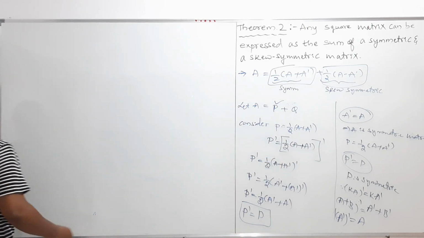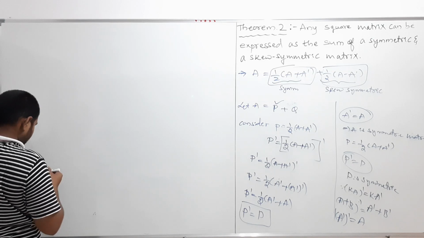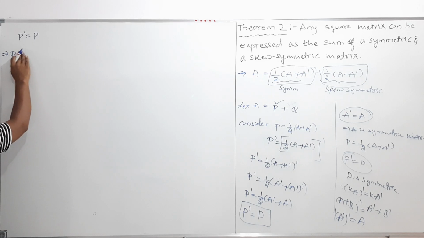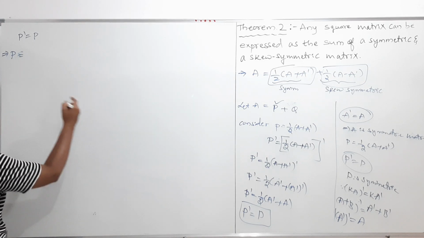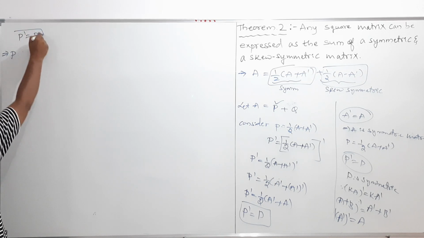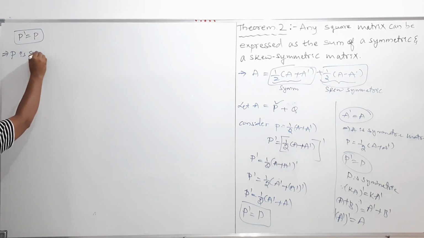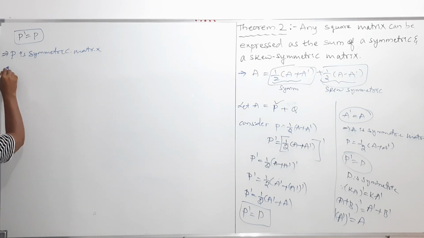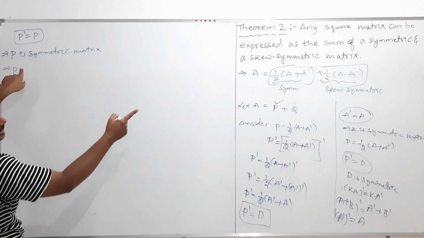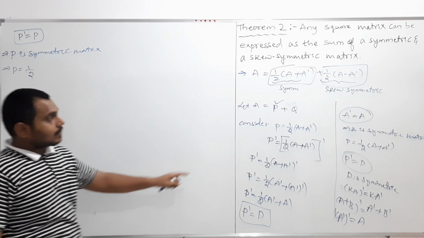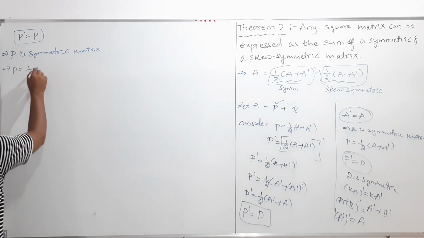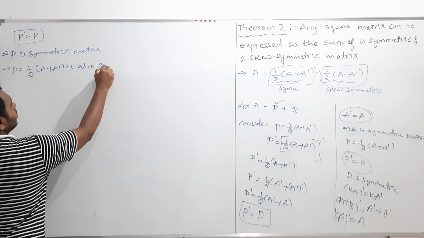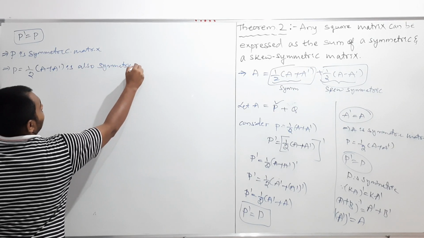We showed that P dash equals P. This implies, directly, if P dash is equal to P, P is a symmetric matrix. This implies that P, which I assumed to be half into (A plus A transpose), is also a symmetric matrix.